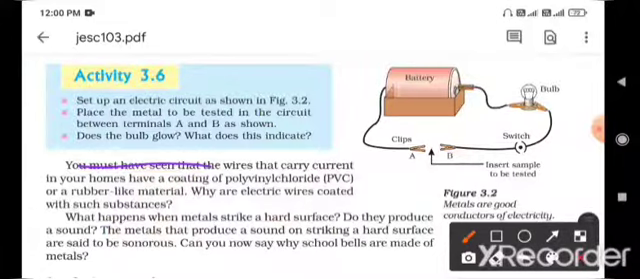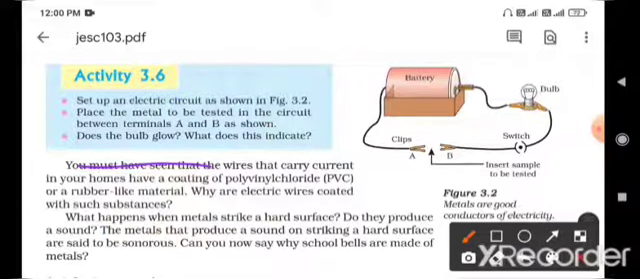So here a question arises: why is PVC coated on a wire? PVC means polyvinyl chloride. It is coated on wires because PVC is a bad conductor of electricity. It does not allow the electric current to pass through it, and it will prevent short circuits. That is why we coat a wire with polyvinyl chloride or a rubber-like material.